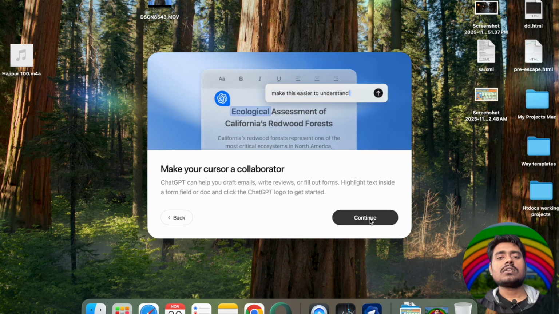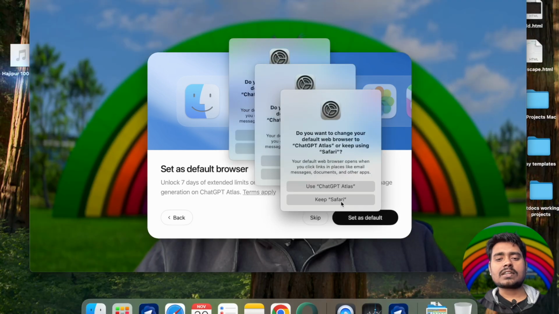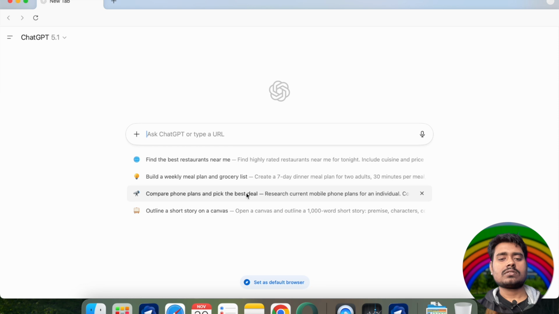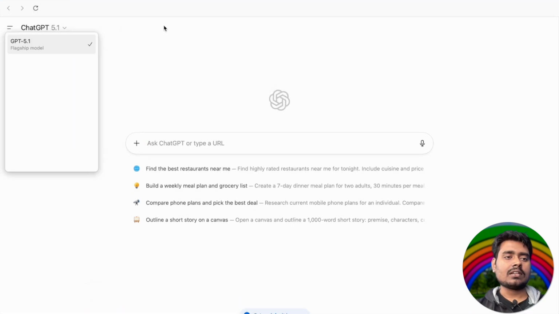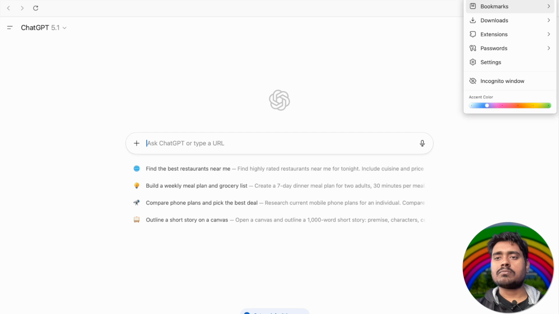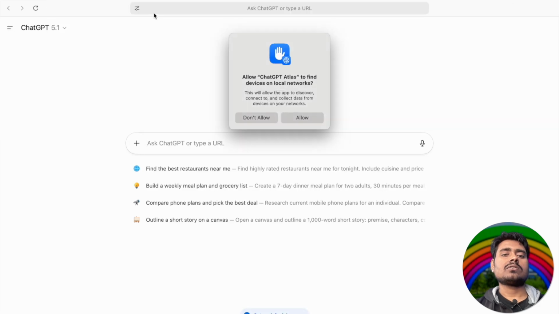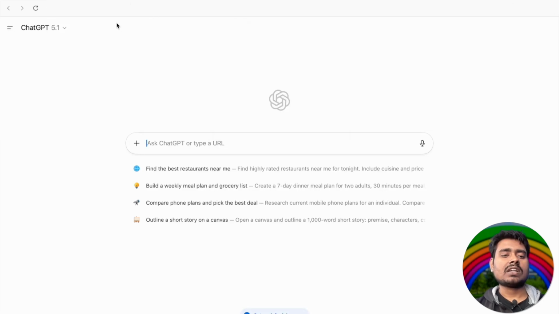So I will keep Safari. Okay, done. As you can see here, I made some bookmarks. I'm not sure if I have them or not. It seems like I don't have bookmarks. So okay, don't allow. I'm going to find it.